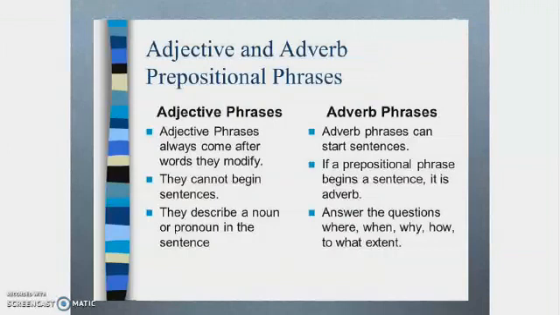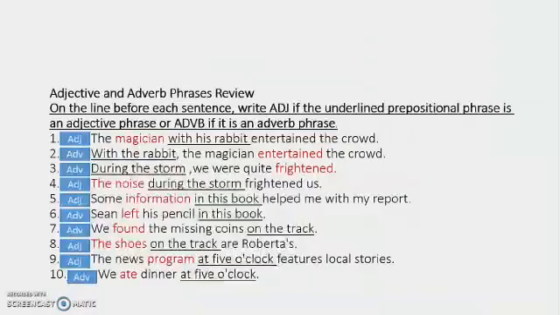On the line before each sentence, write ADJ if the underlined prepositional phrase is an adjective phrase, or ADVB if it's an adverb phrase. The first sentence, number 1, the magician with his rabbit entertained the crowd. So, with his rabbit here is an adjective phrase that modifies the noun magician. Second sentence, with the rabbit the magician entertained the crowd. So with the rabbit here is an adverb phrase that comes at the beginning of the sentence, as we said before. And here it modifies the verb entertained.